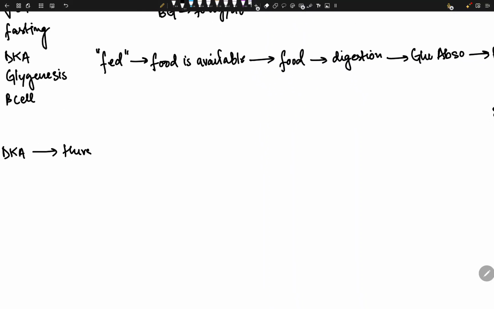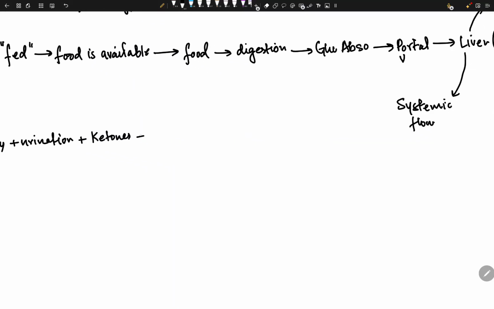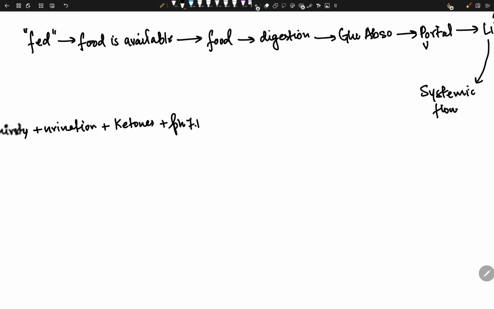This patient is going to be thirsty. The patient is also going to be urinating a lot. We're going to see ketones, which is very important. We're also going to see an acidic pH, maybe 7.1.